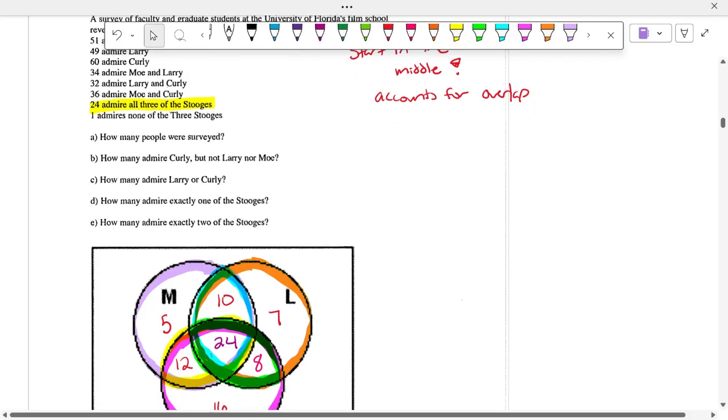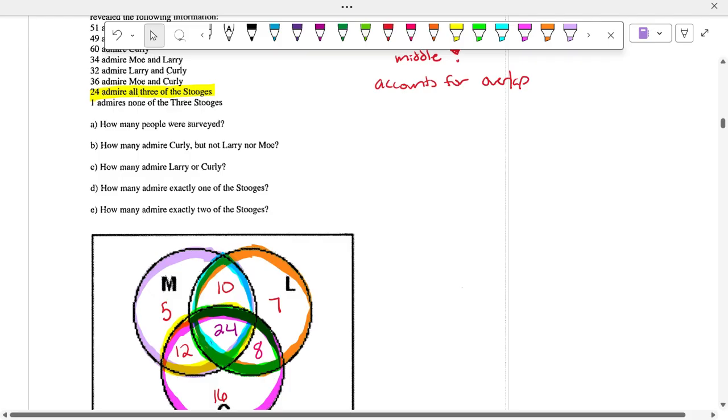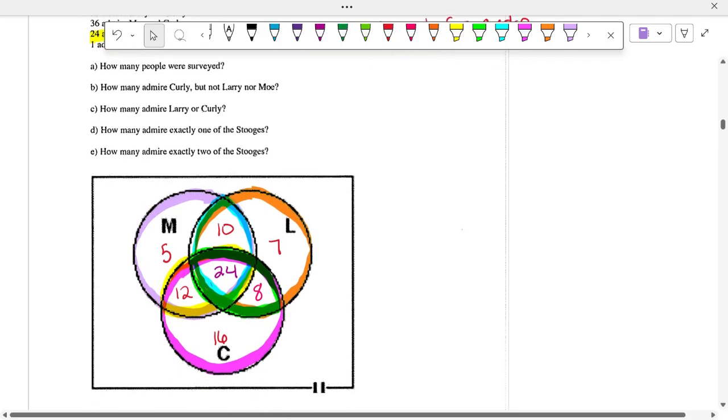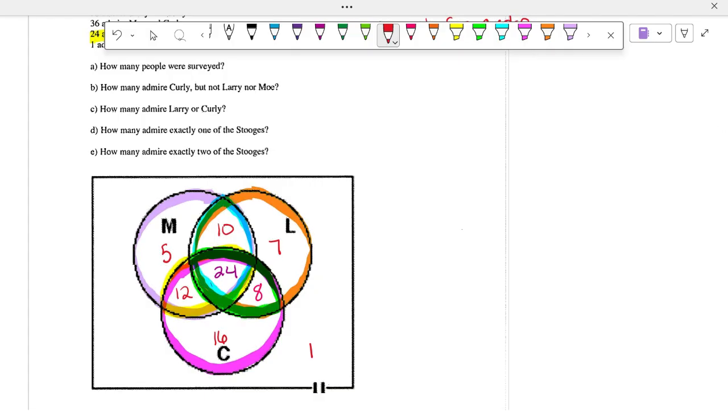Now, there's one piece of information that I'm missing. What am I missing? The none. So one person doesn't like any of them. So we put that one out here, still in the sample space, which is represented by the box, just not in any of our events.